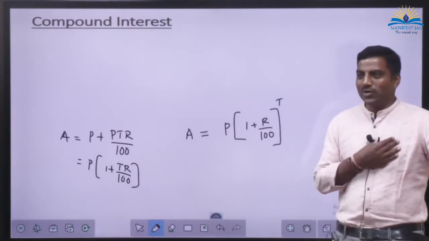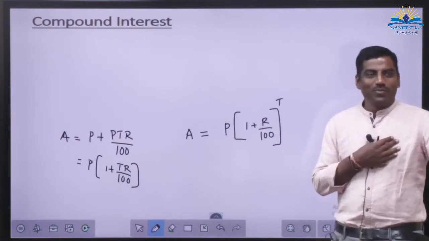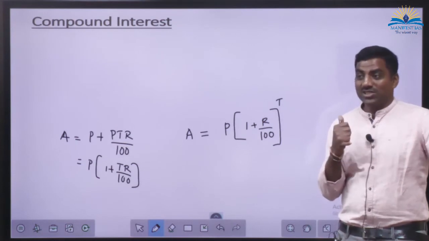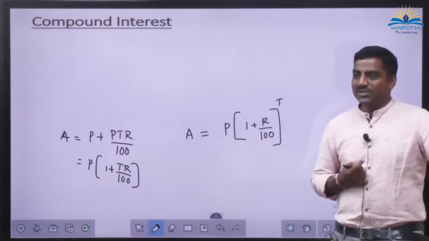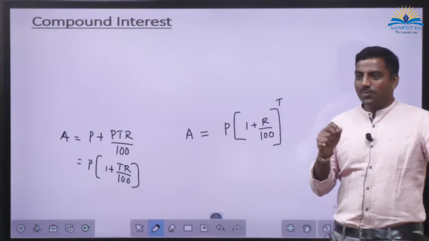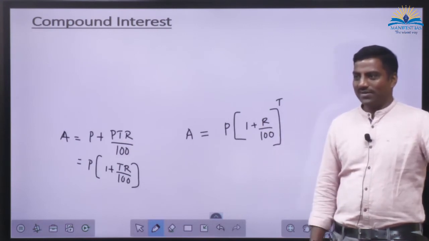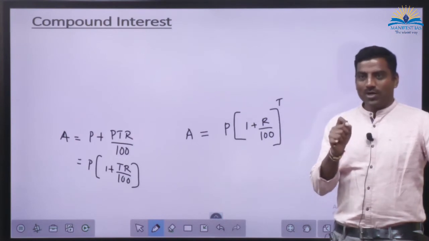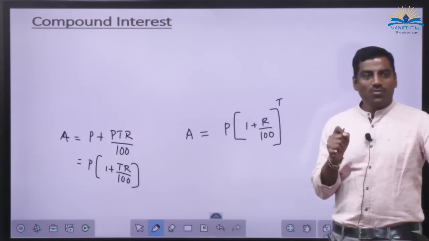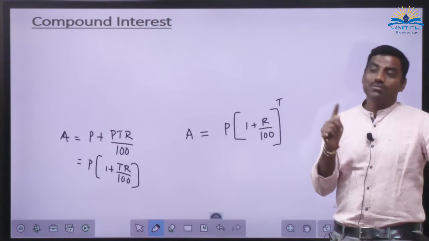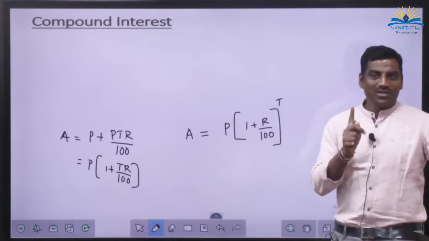And after getting to know that it is going to take another few minutes, the problems based on compound interest have the potential to ruin the entire paper. Always you have to gauge how much time you want for this problem, and you have to keep those problems for later, not in the first round.